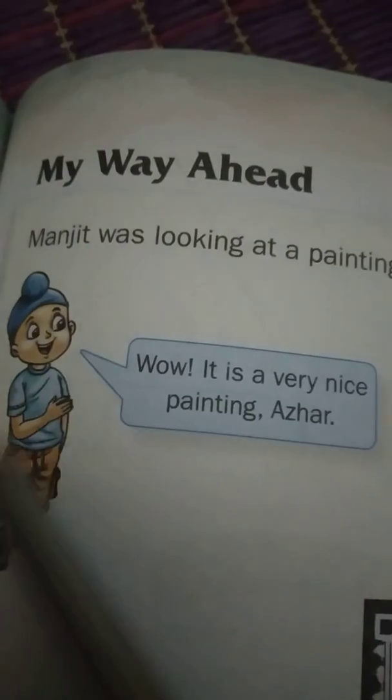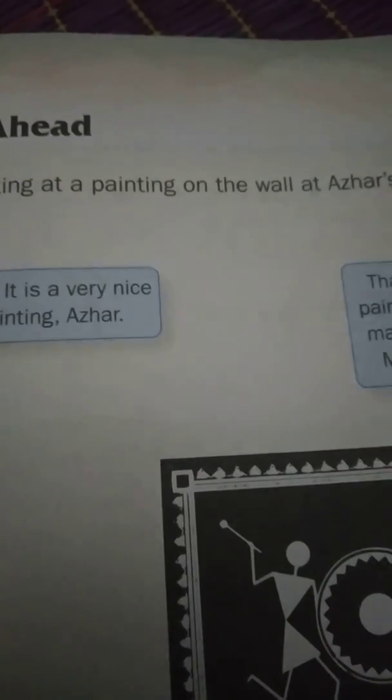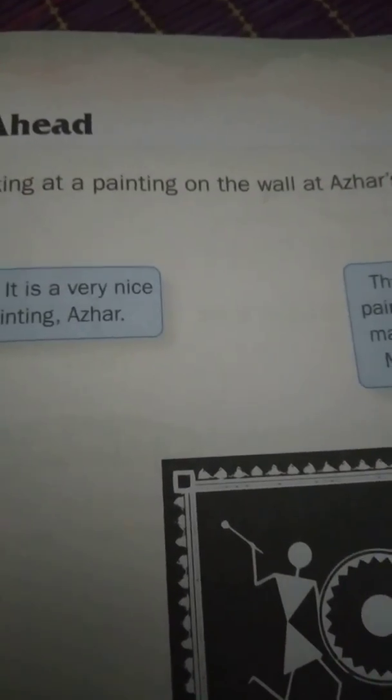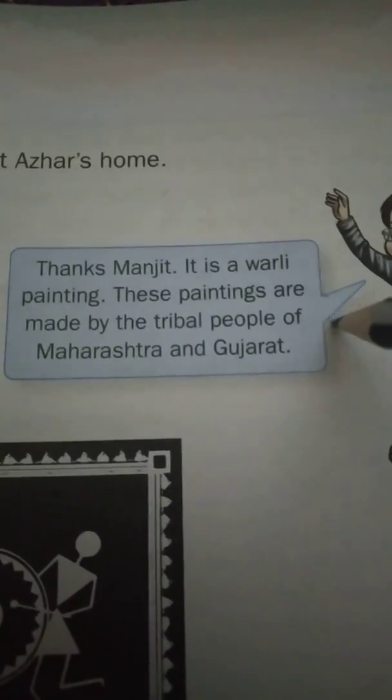Here, see children, page number 173. Let us see this example. Manjit was looking at a painting on the wall at Azhar's home. Wow, it is a very nice painting, Azhar. Thanks, Manjit. It is a Warli painting. These paintings are made by the tribal people of Maharashtra and Gujarat. This is the painting. Really, it is very awesome.